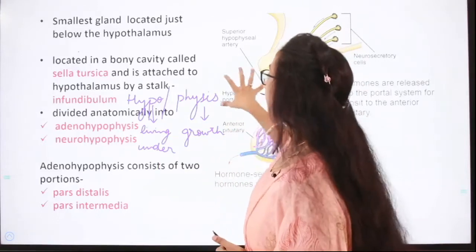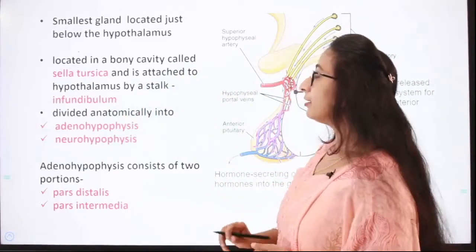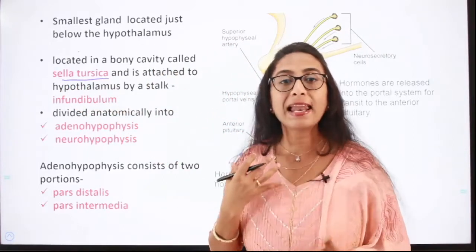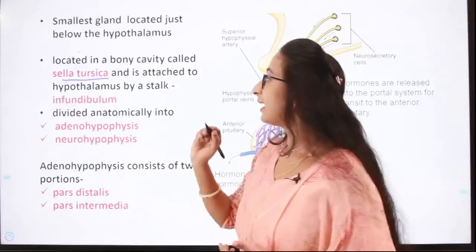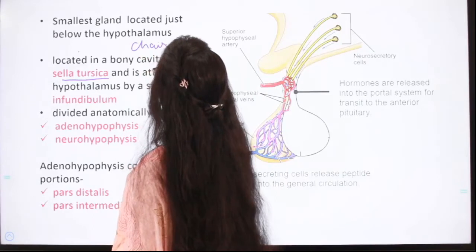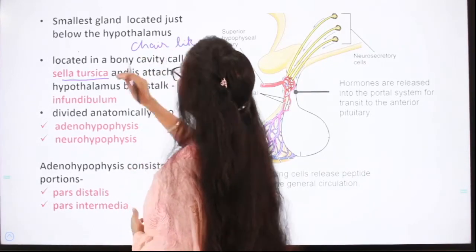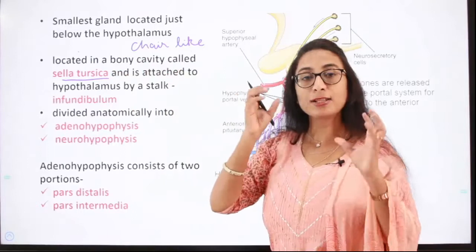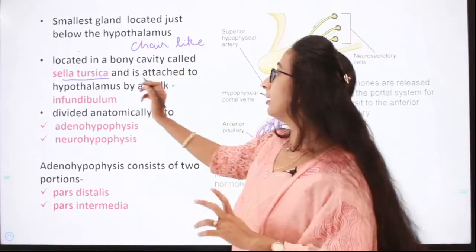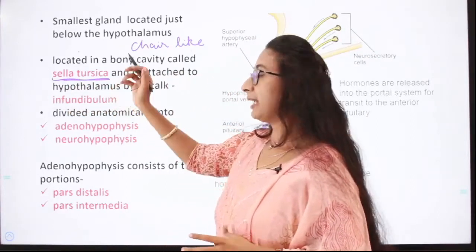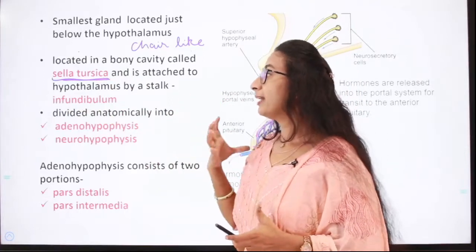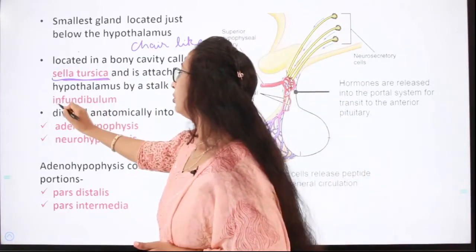The pituitary gland is located in a bony cavity called sella turcica. The word sella turcica means chair-like. So this gland is located in a bony cavity which resembles a chair, and it is attached to the hypothalamus by a stalk called infundibulum.